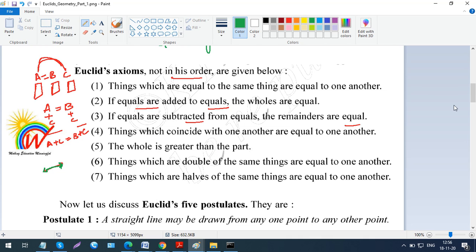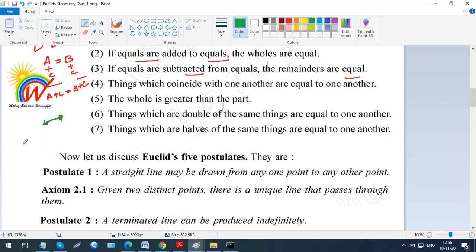Now what do you mean by a whole and the part? See, if I say there is a surface, let's say this is the whole. This is the full page, the green page which I have drawn. Now on this I have cut a part of it. Let us say a red part has been cut like this. So this is called the part, and the thing from where this part has been taken, this green thing, is the whole. So they're saying the whole is greater than the part, obviously, because the part is just a part of the whole thing. So it's always greater than the part.